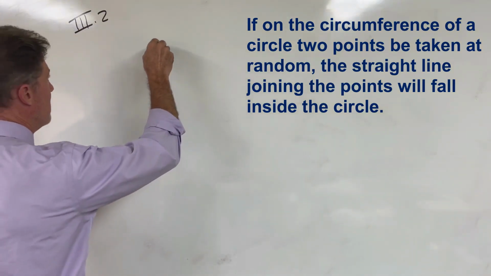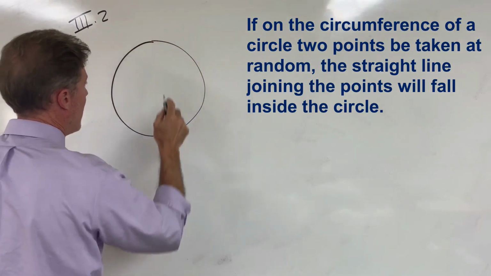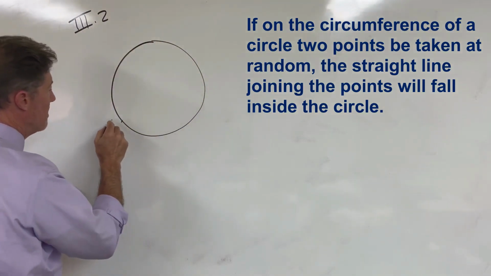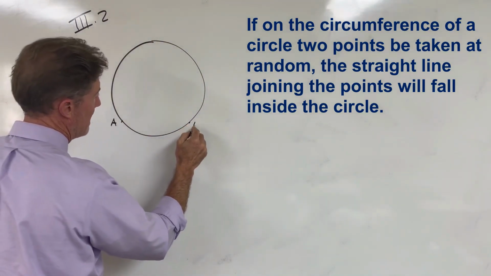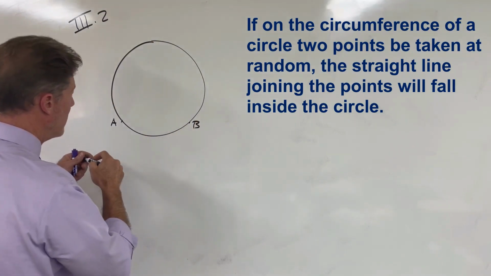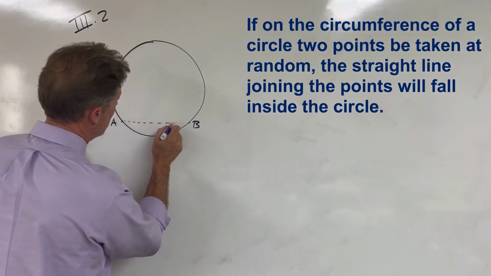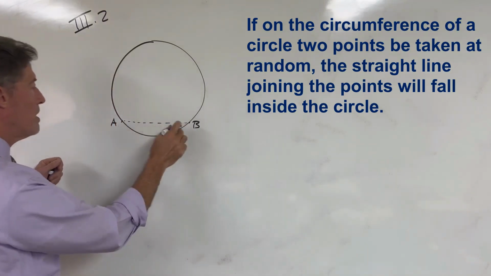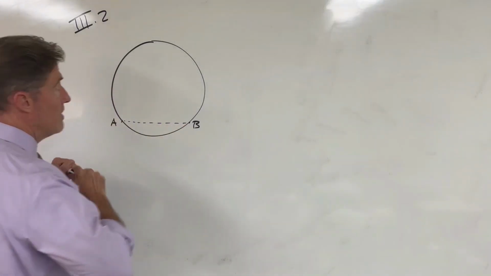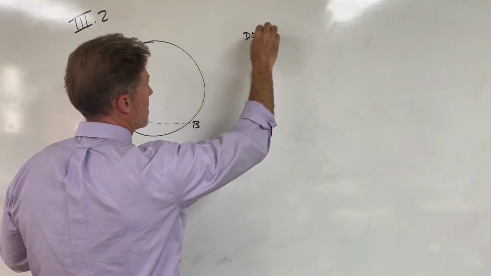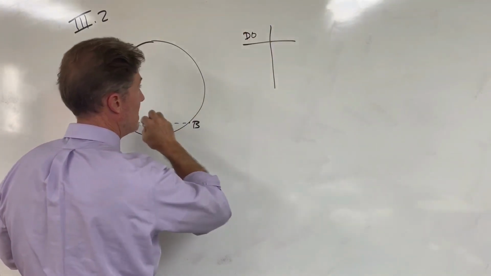So here's our given. We have a circle, and we can just pick any 2 points at random. Here's A, here's B. And if we join them with a straight line, this prop is saying that the straight line joining those 2 points will fall within the circle. This is a proof by contradiction, so we are going to start by assuming that this is false.